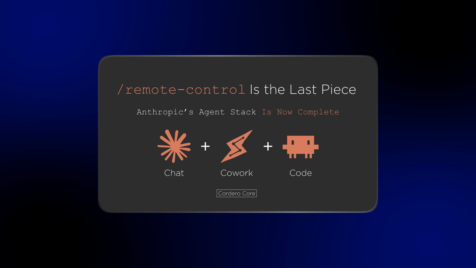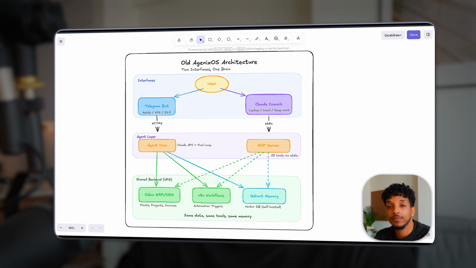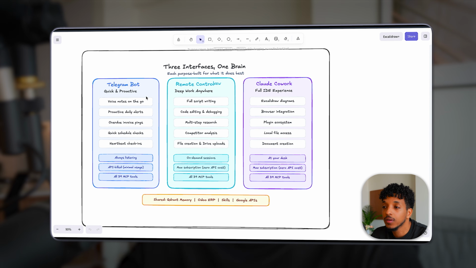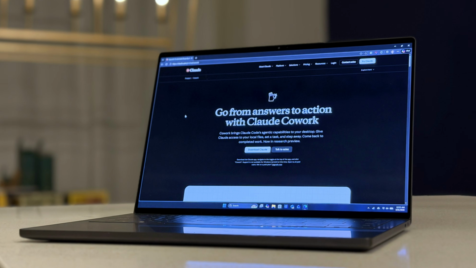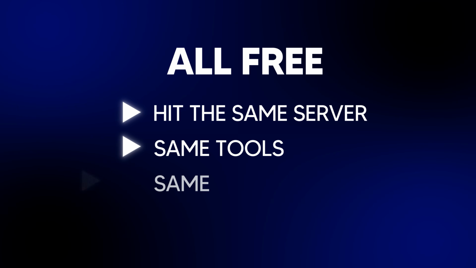And here's the setup: 3 different interfaces and 1 brain. We're able to talk to it via remote control for deep work from anywhere, a Telegram bot for quick queries, voice notes and proactive alerts, and we're able to use Claude Cowork at my desk for the full IDE experience, which includes browser functionality and plugins. All 3 hit the same server for the same tools, same memory and same skills, and it literally helps me run my business whether I'm at my desk, my phone or asleep. Let me show you how I've built it and how you can too.